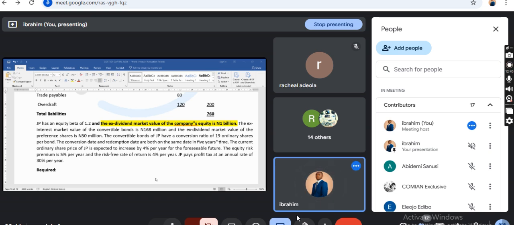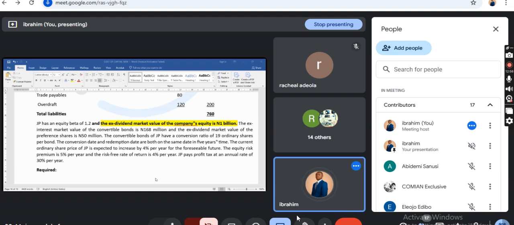In this question, the redemption value is not given, but we're told it is on the same date, which means we forget about the redemption and move on with the conversion.